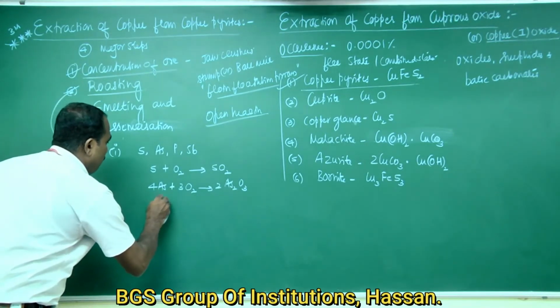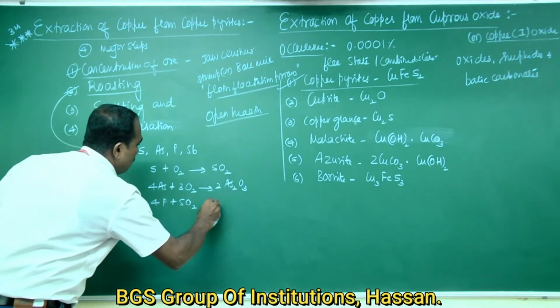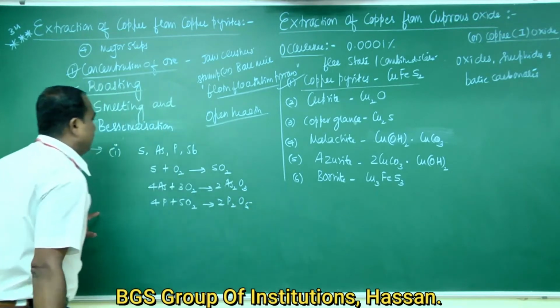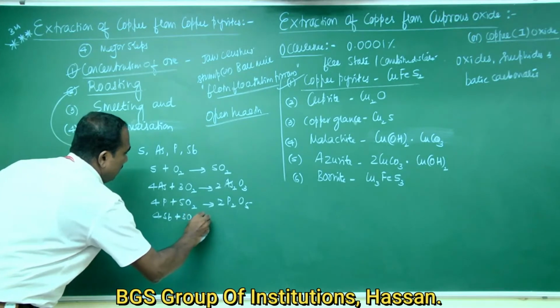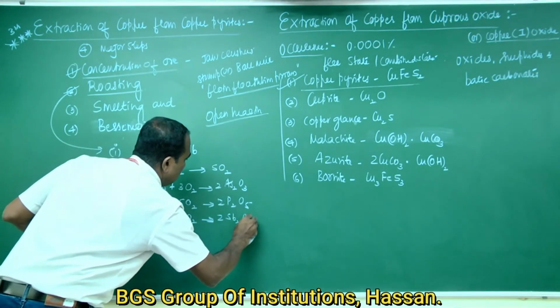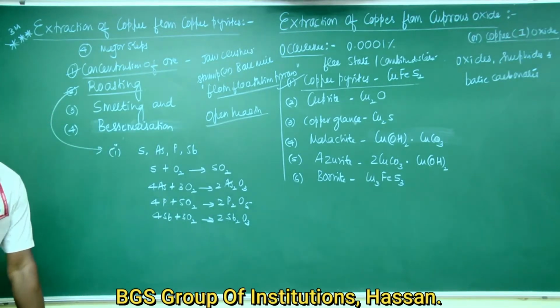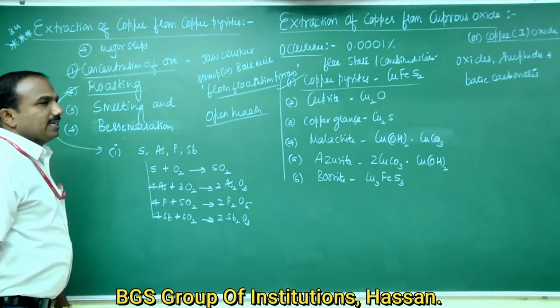Next is 4P plus 5O2 gives 2P2O5. And 4Sb plus 3O2 gives 2Sb2O3. So this is the chemical reaction taking place.